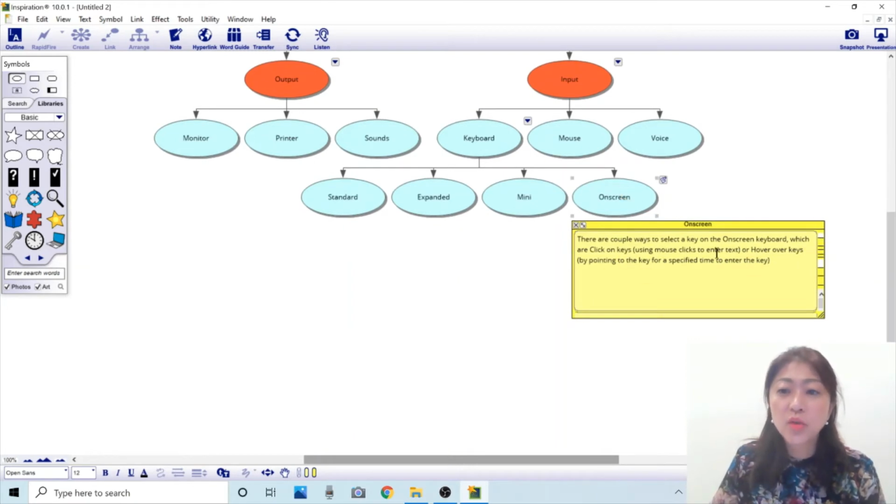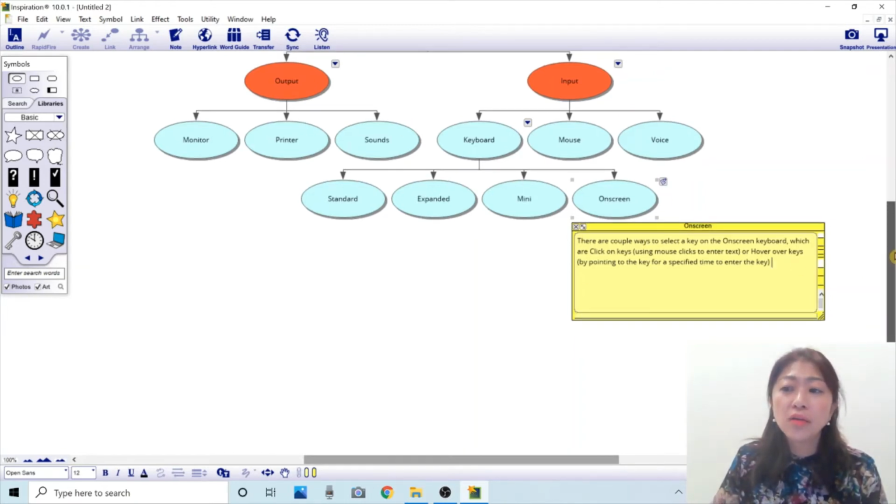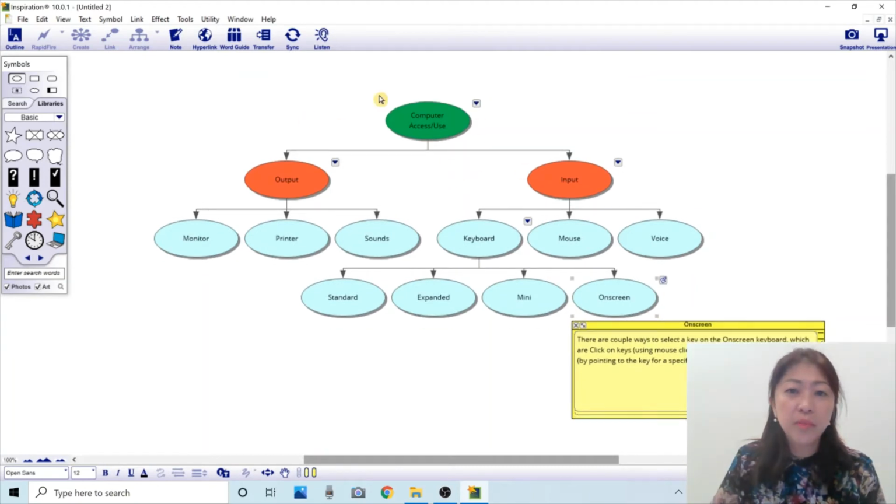There are a couple ways to select keys on the on-screen keyboard, which are click on keys or hover over keys. So when I write a paper about computer access and all that, I can also include this sentence to describe the on-screen keyboard.